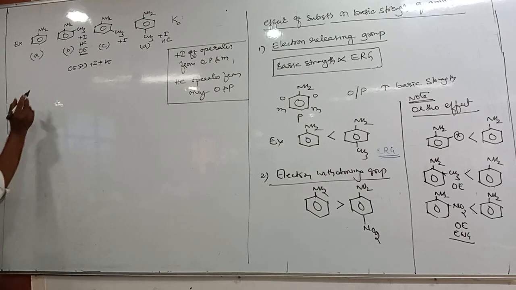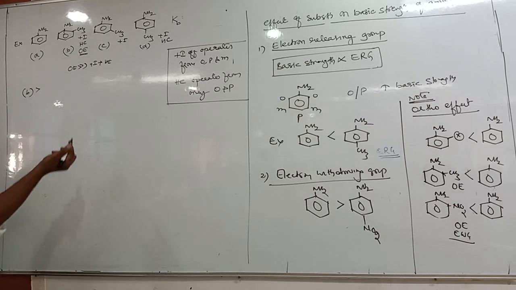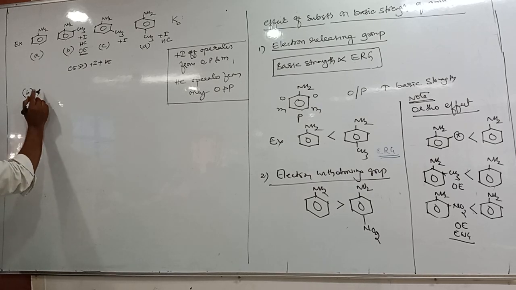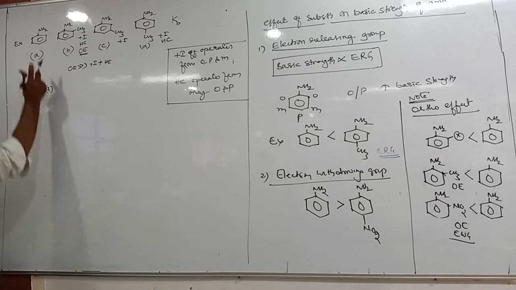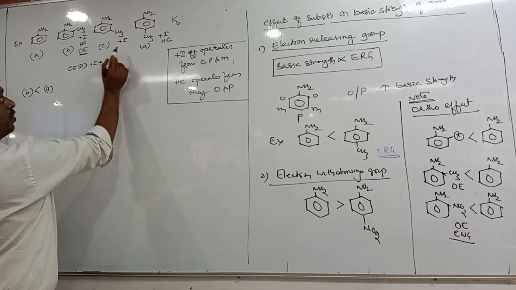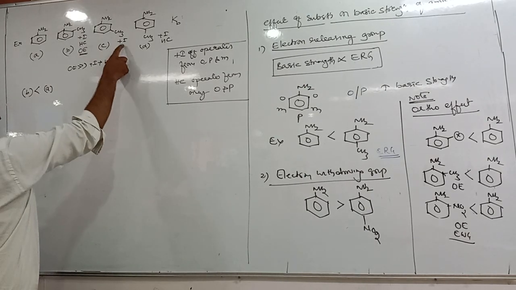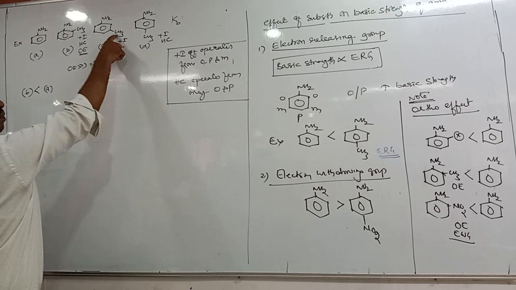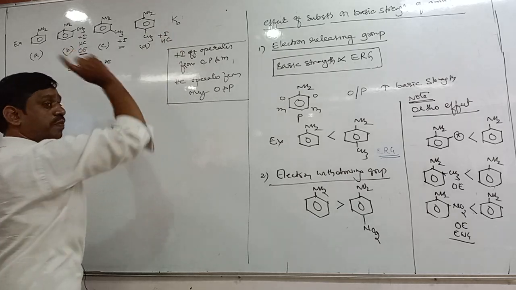So now tell me, among these, which is least basic? B is least basic. After that, A, because A doesn't have any electron releasing groups. Now there is a competition between C and D. Both have a methyl group, but C operates from where? Meta, no. That means in C, the methyl group shows only plus I effect, whereas in D, the methyl group shows plus I as well as hyperconjugation.